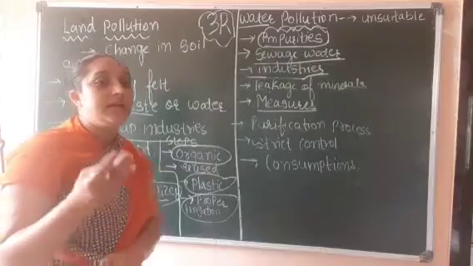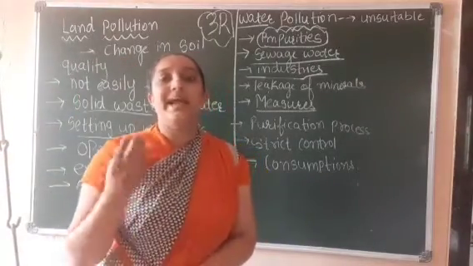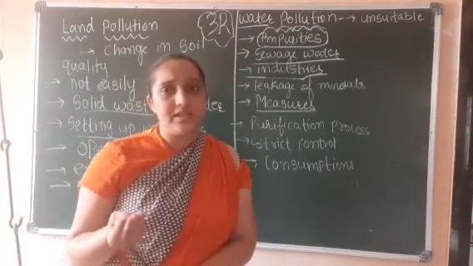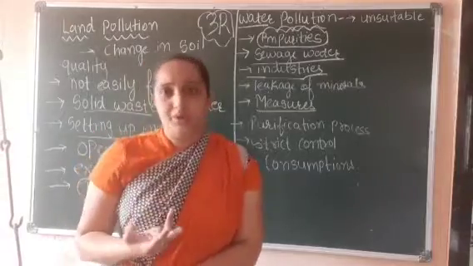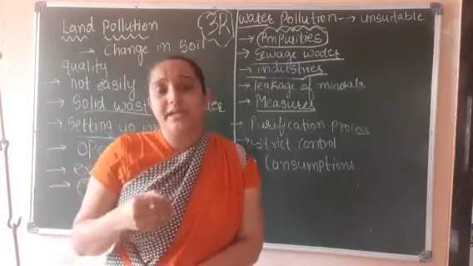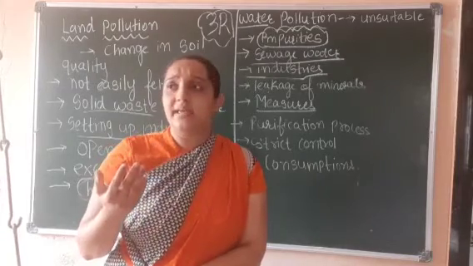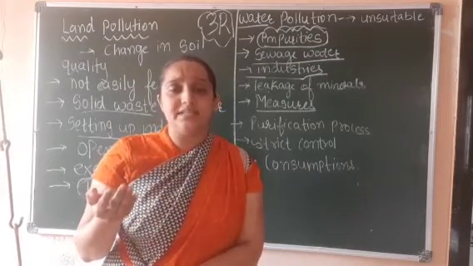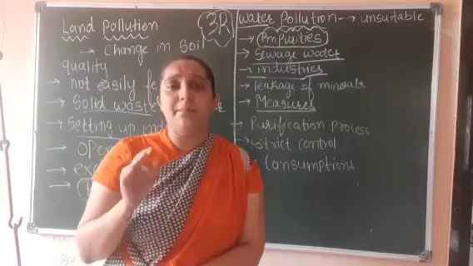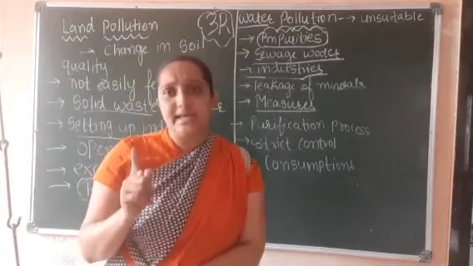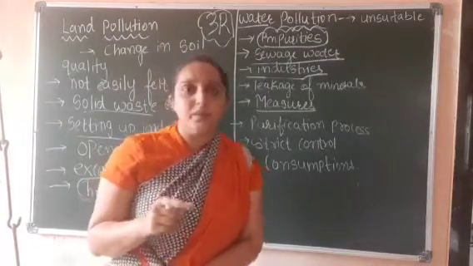Because what happens, by adding such chemicals or such things, the water becomes impure, right? So we cannot drink it, and if we drink it, it's not good for health. There are many diseases that are caused by water pollution. For example, jaundice. I'm giving you one example, right?